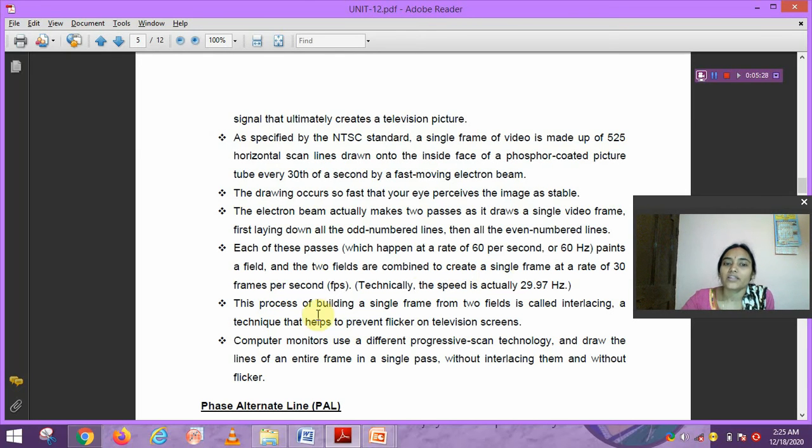This process of building a single frame from two fields is called interlacing, a technique that helps to prevent flicker on the television screen.